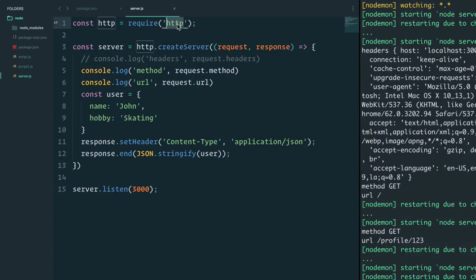But this HTTP is pretty bare bones. As you can imagine, building servers is something that everybody does that has a website. And there are many tools that we can use now that are more elegant than running HTTP. And the most popular and the best one to use with node.js is something called Express, which we're going to talk about in the next video.